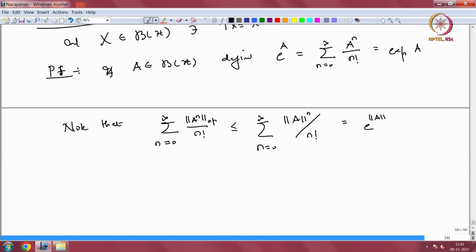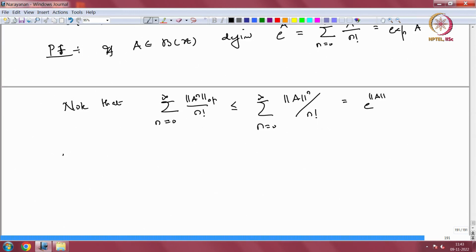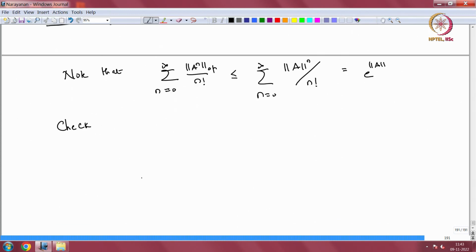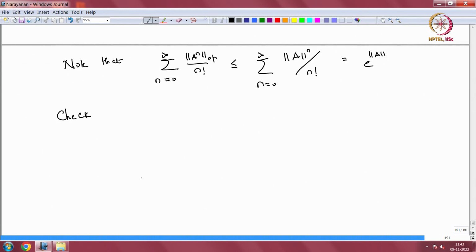So, check that most of the properties you have seen for the exponential function will be satisfied, but there is no commutativity. Remember that e to the x into e to the y is equal to e to the x plus y. Such things are not true always, but if they commute it will be.